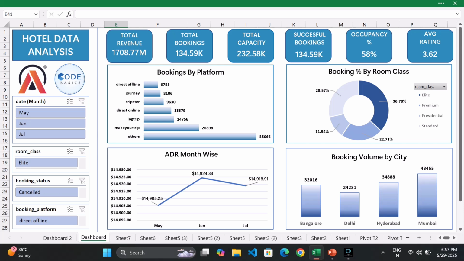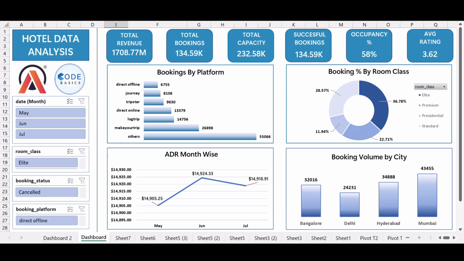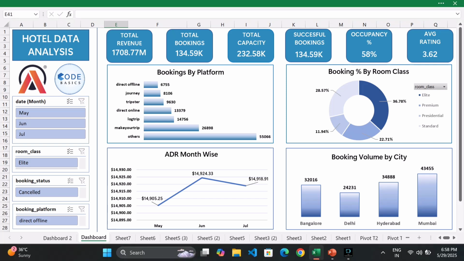And booking by platform, let's talk about bookings by platform. Others and MakeMyTrip dominate. Clearly they are dominating this field, and it is worth diving deeper to see which platforms drive real value. Then booking percentage by room class. This is the donut chart I made, and in this Elite leads again, followed by Premium, and then Presidential and Standard. We need to improve the Standard room sales.